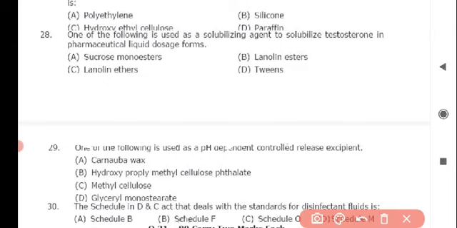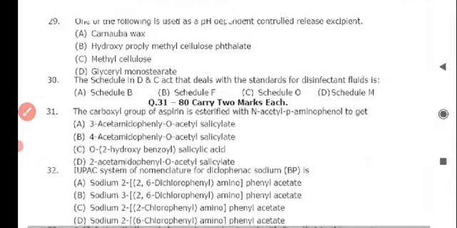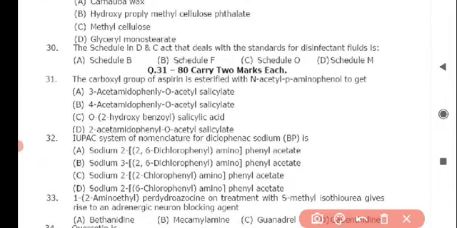Next question is one of the following is used as a solubilizing agent to solubilize testosterone in pharmaceutical liquid dosage form. And the correct answer for this question is option D, Tweens. Next question is one of the following is used as a pH dependent controlled release excipient. And the correct answer for this is option B, hydroxypropyl methyl cellulose phthalate. Next question is the schedule in D&C Act that deals with the standards of disinfectant fluids is, the correct option for this is option C, that is schedule O.